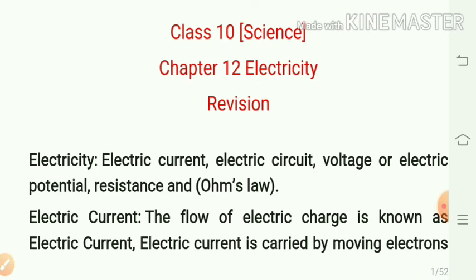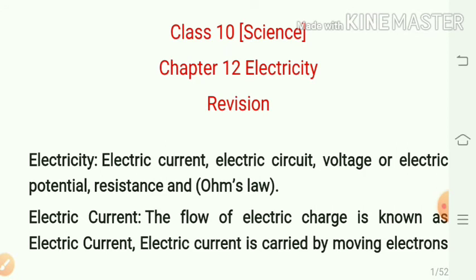We are familiar with air current and water current. We know that flowing water constitutes water current in the rivers. Similarly, if electric charge flows through a conductor, for example through a metallic wire, we say that there is an electric current.